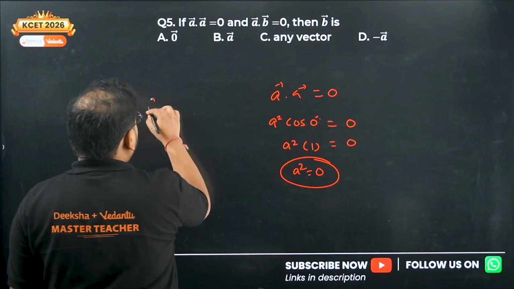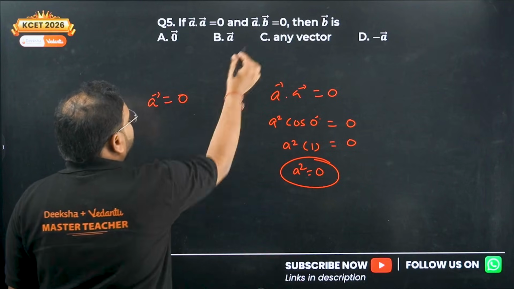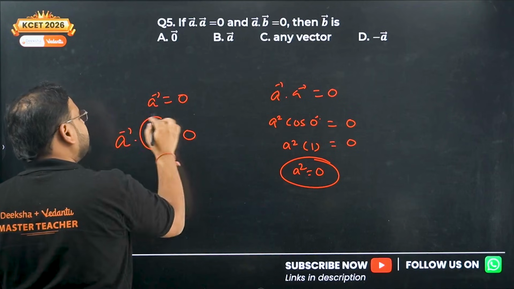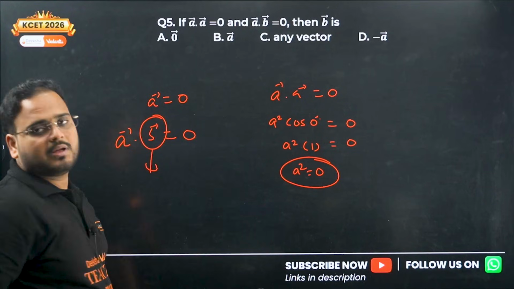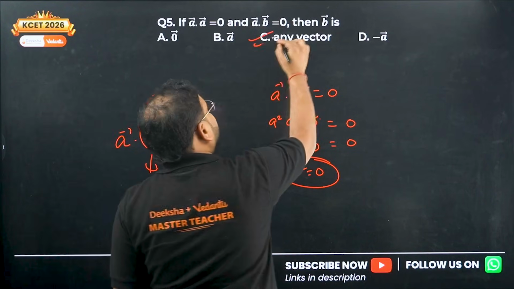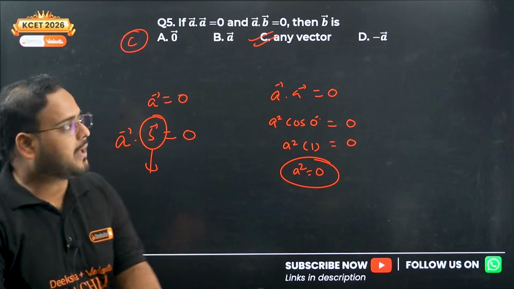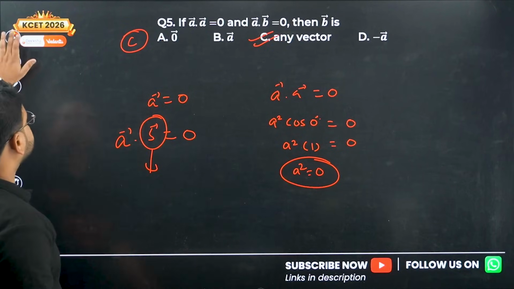If A itself, vector A, is a 0 vector, it means that whatever you take with A, doesn't matter whatever it is, it will always be 0. Hence, B can be any vector. Option C is correct. B can be any vector. Okay. Next, question number 6.